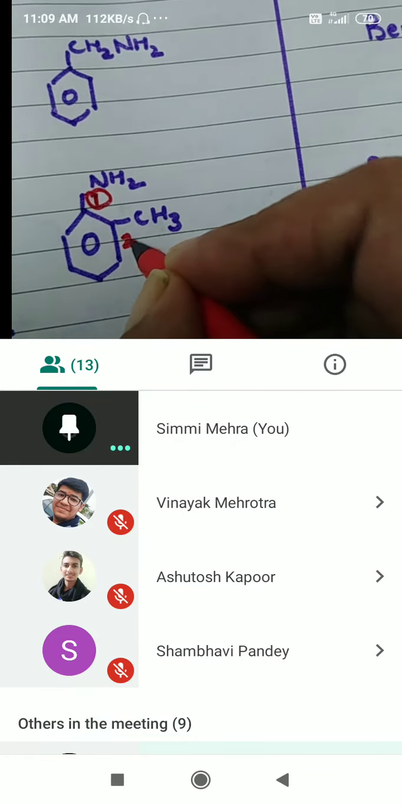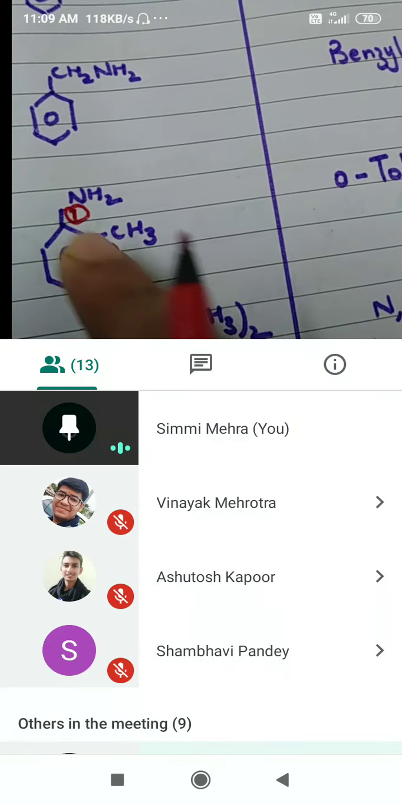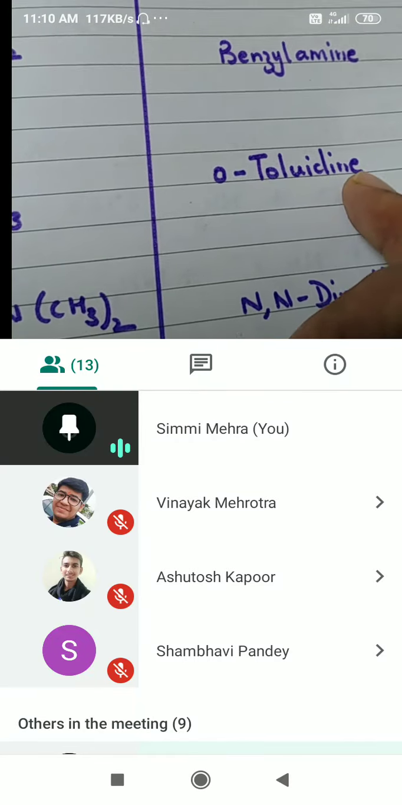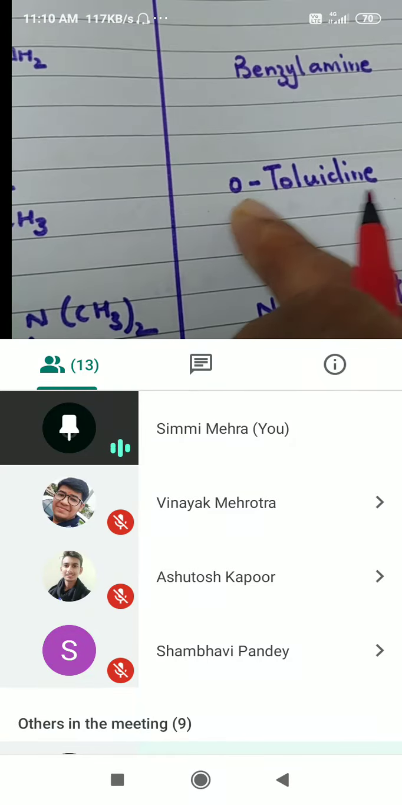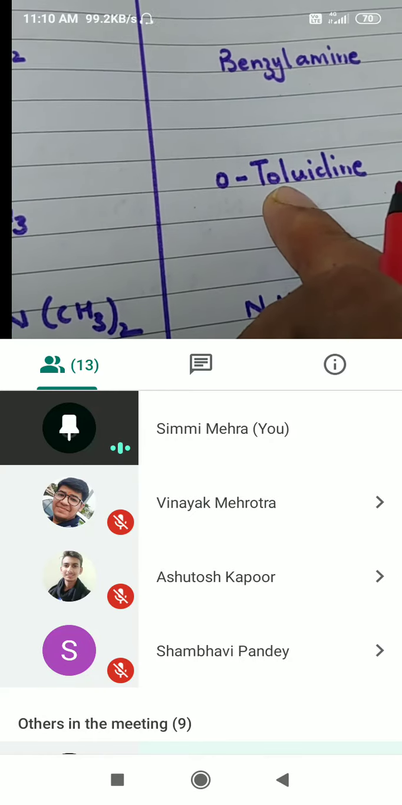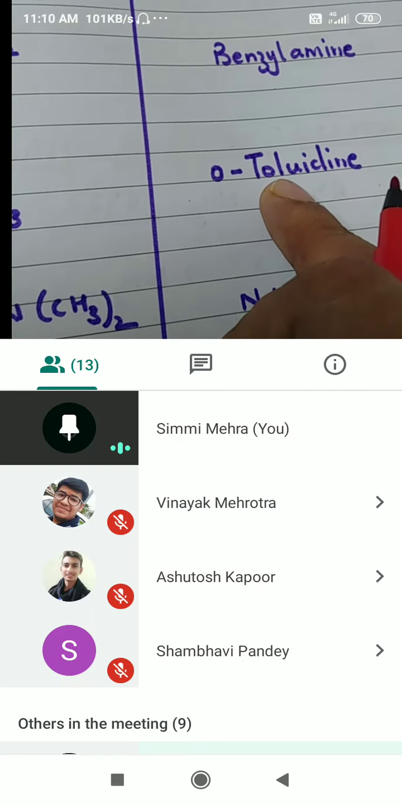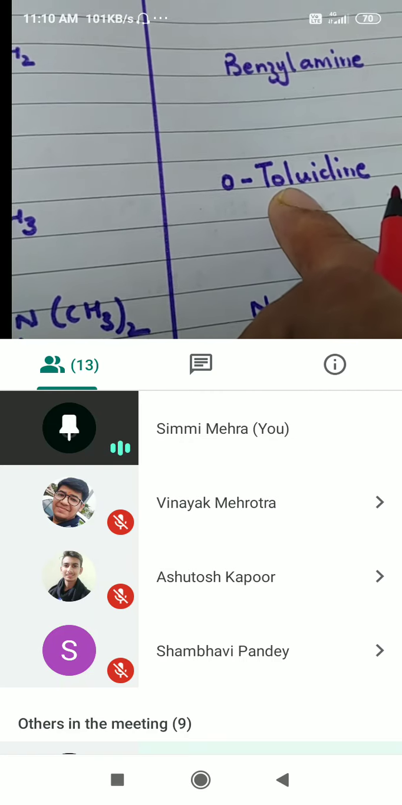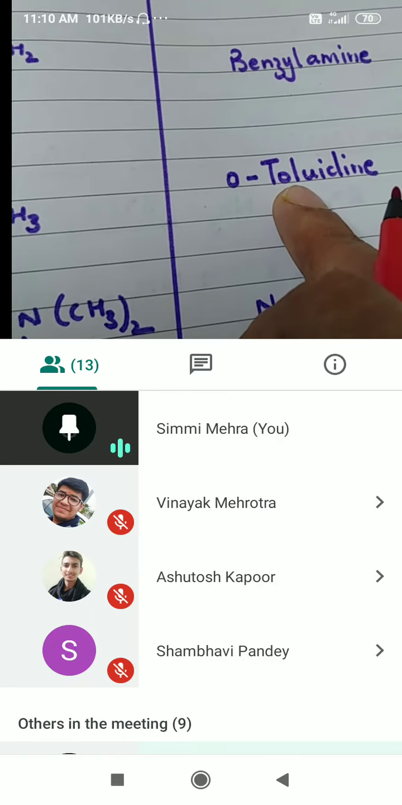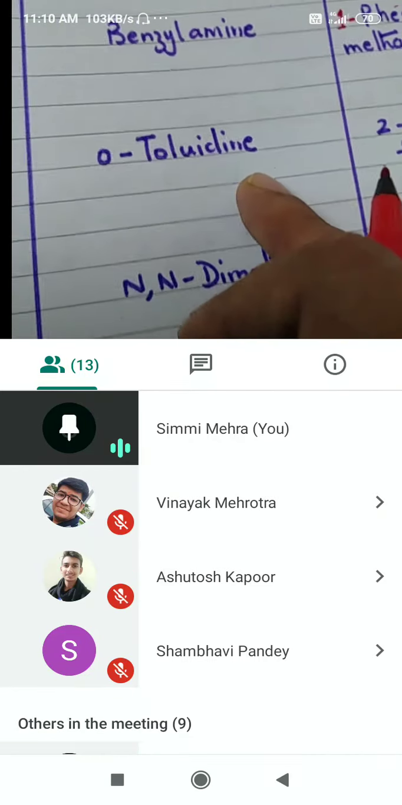This will be 2, substituent. Okay, they are at ortho position to each other. So this is orthotoluidine. Toluidine is amine, the "ene" comes from amine. And this is toluene. So CH3 attached to benzene ring is toluene. And if we have NH2 group also present, this becomes toluidine at ortho position, orthotoluidine.